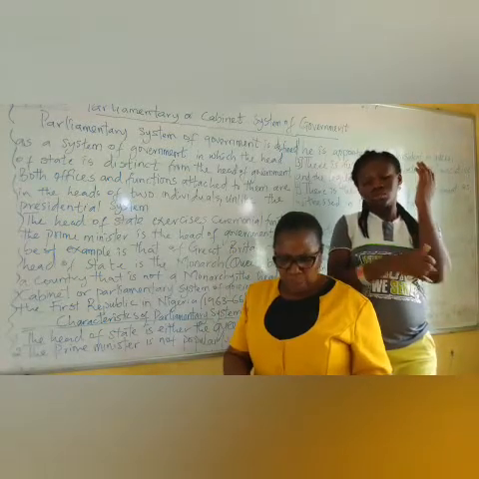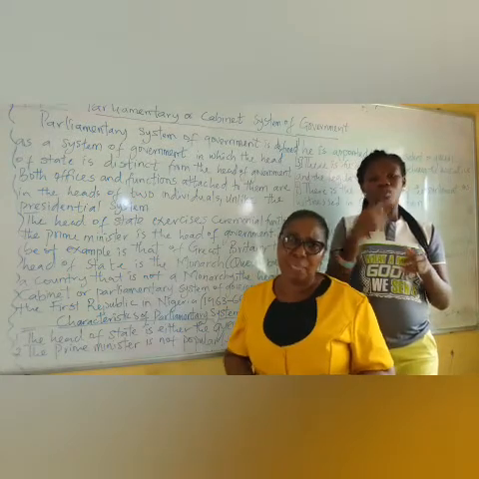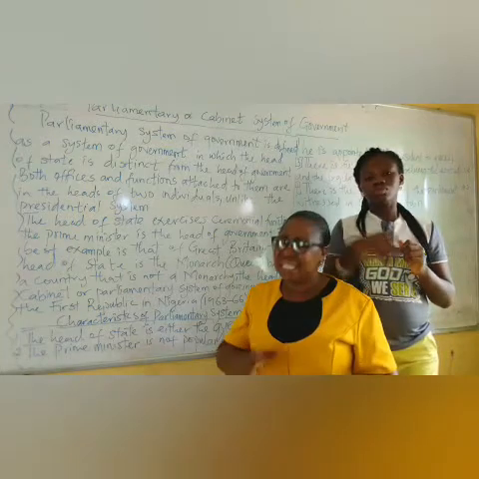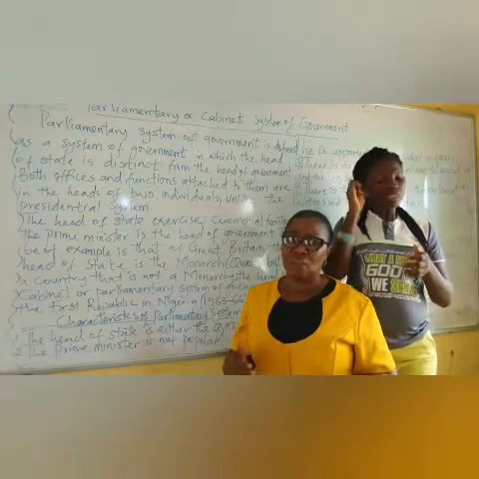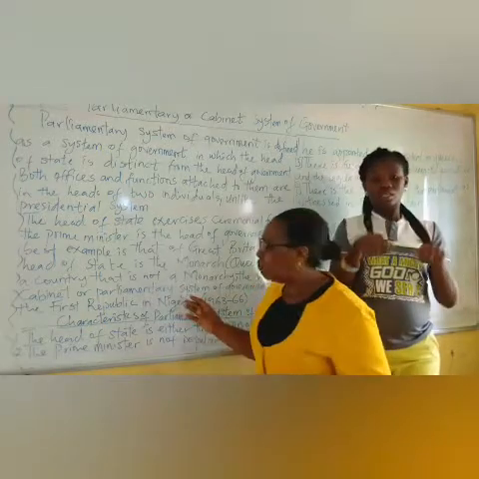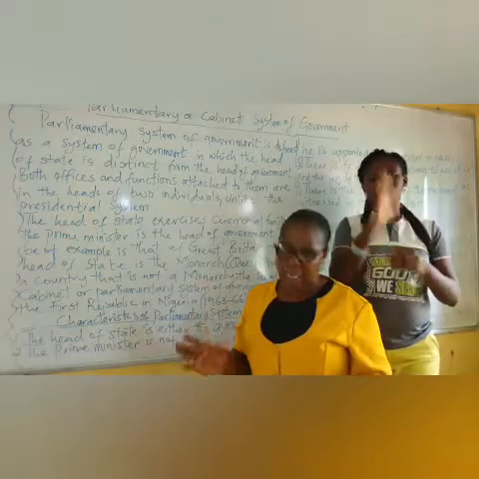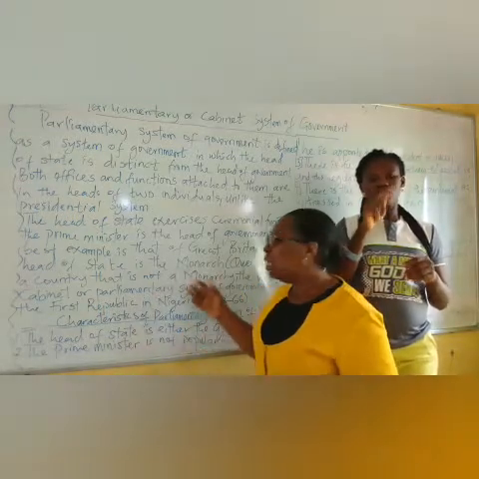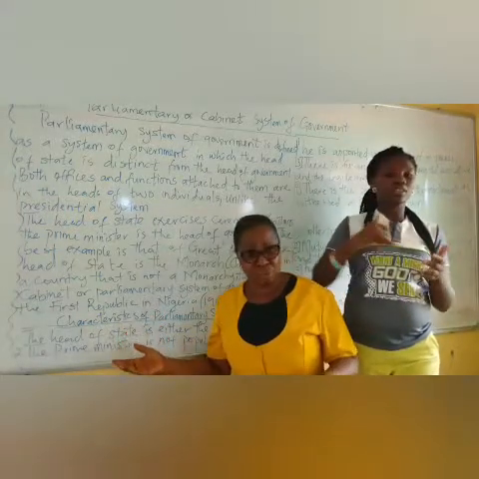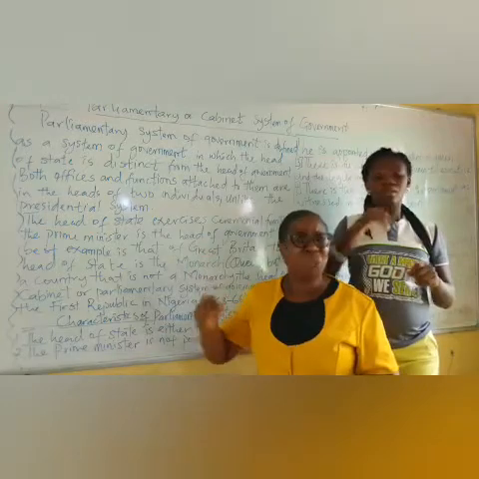Then another one is the supremacy of the parliament. In the case of Great Britain, the parliament is very, very strong. And in this system, the executive branch can be removed from office by the legislature. They will only pass a vote of no confidence, and he is removed. Unlike in the presidential system, whereby it requires two-thirds of the house.